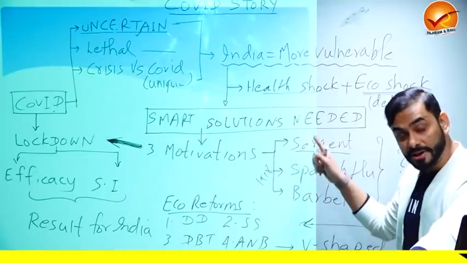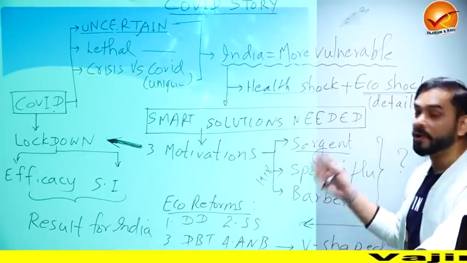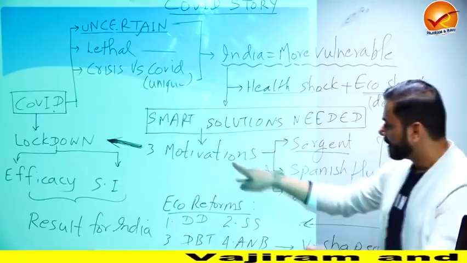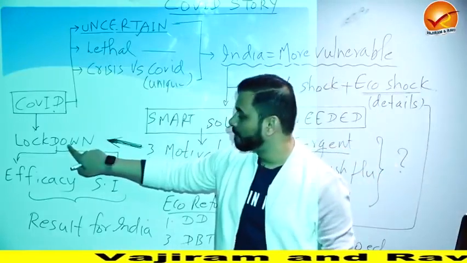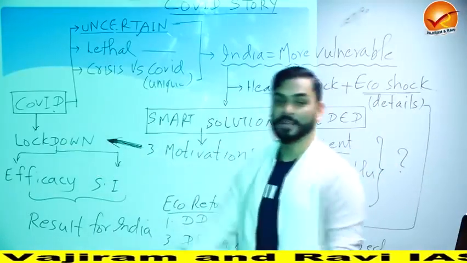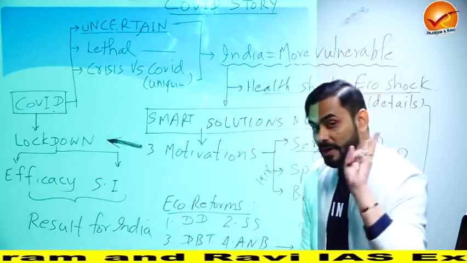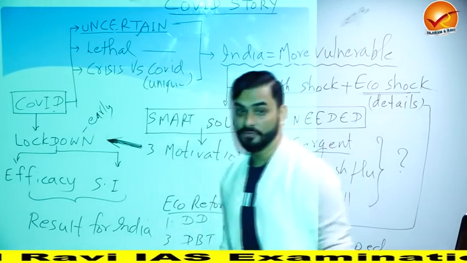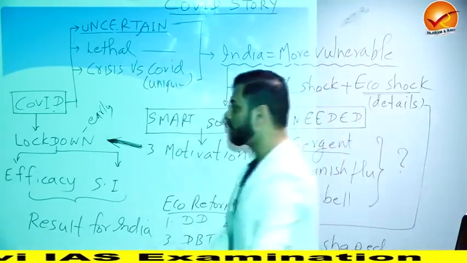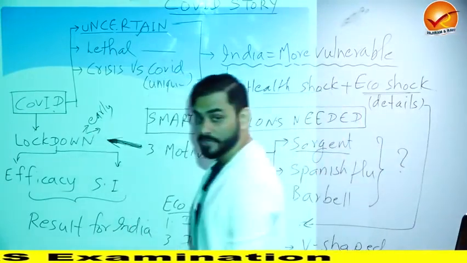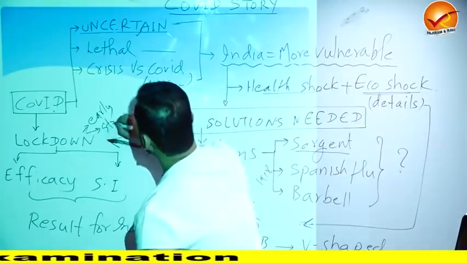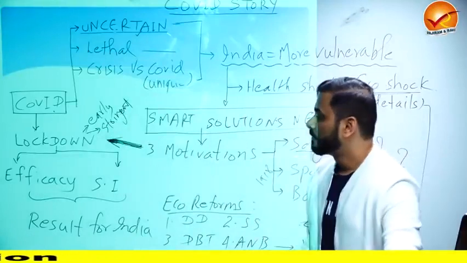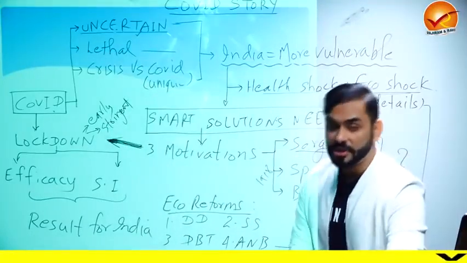One common thing mentioned in all the three, which was directly or indirectly mentioned, or India took the lesson, was lockdown. These three motivations motivated us to have a lockdown, and that lockdown has two unique features in India. First, it was a very early lockdown, which means we did not wait much. We went for lockdown very early. And second, which is very important, this was a very stringent lockdown, which means the lockdown was very severe. So we did two things, early lockdown and stringent lockdown.